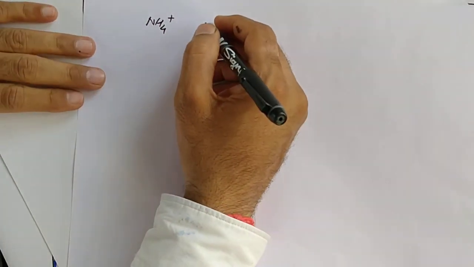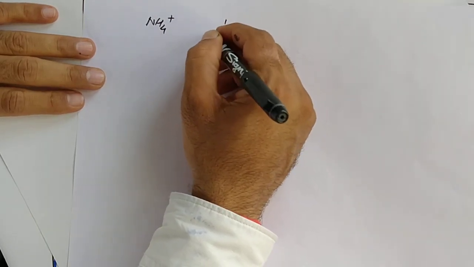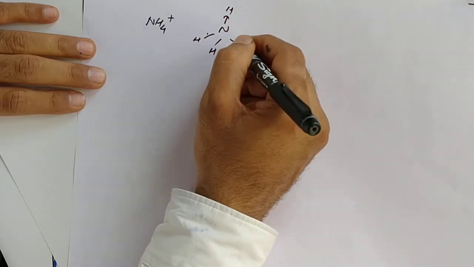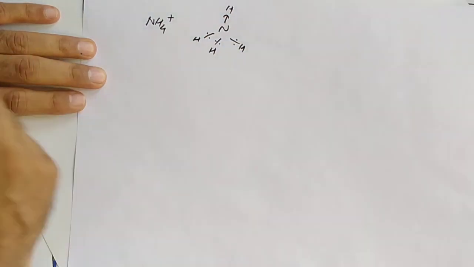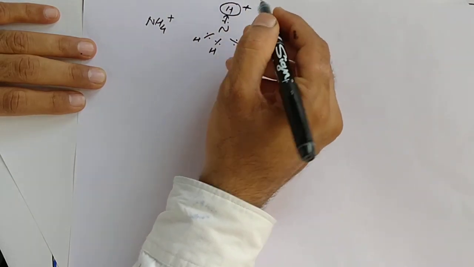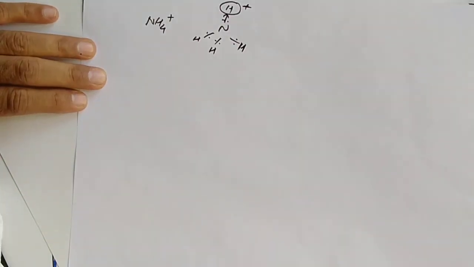In the NH4 plus, actually what happens? One nitrogen combines with 4 hydrogen, 3 with 1-1 sharing. Here 2 donate, the coordinate covalent.